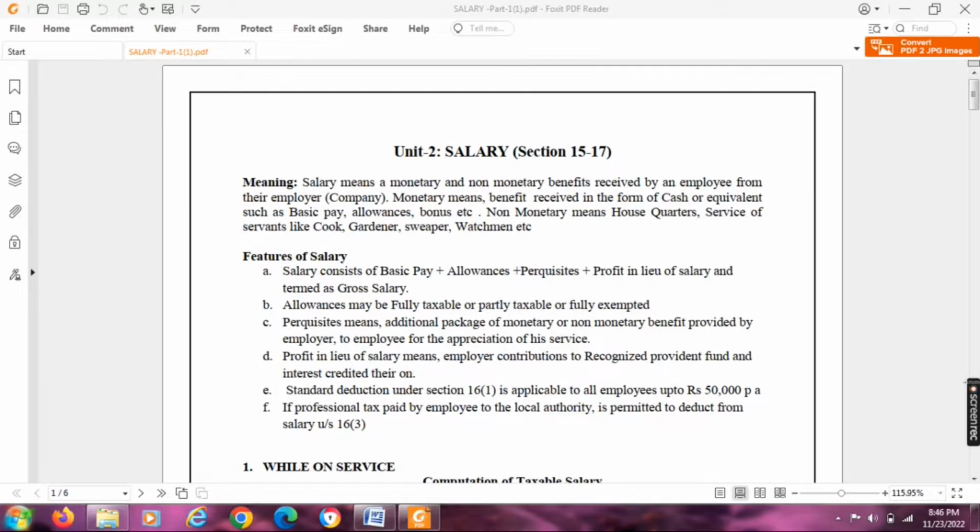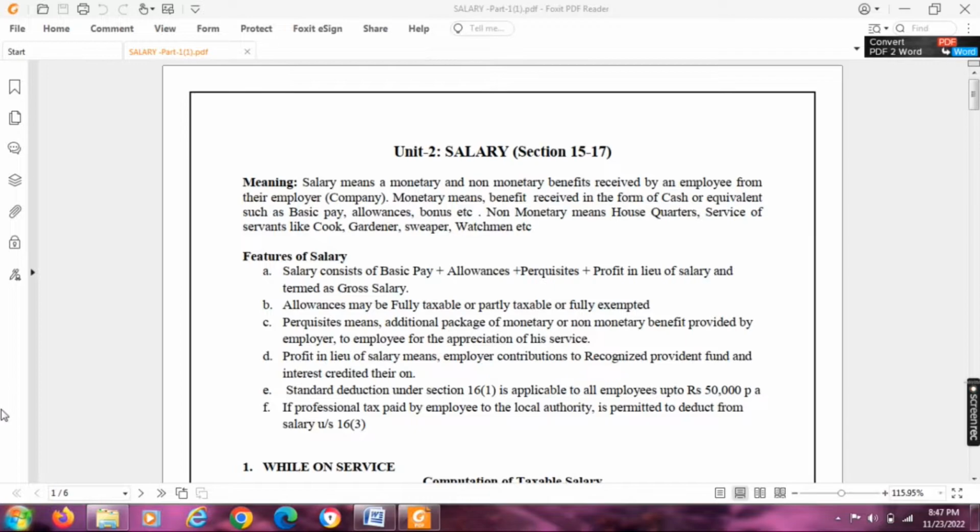For the practical problems, the computation of taxable salary provides the following features. Salary consists of basic pay plus allowances plus perquisite plus profit in lieu of salary, and is termed as gross salary. Allowances may be fully taxable, partly taxable, or fully exempted. Perquisite means an additional package of monetary or non-monetary benefit provided by the employer to the employee for the appreciation of their services. Profit in lieu of salary means employer contributions to recognized provident fund and the interest credited thereon.